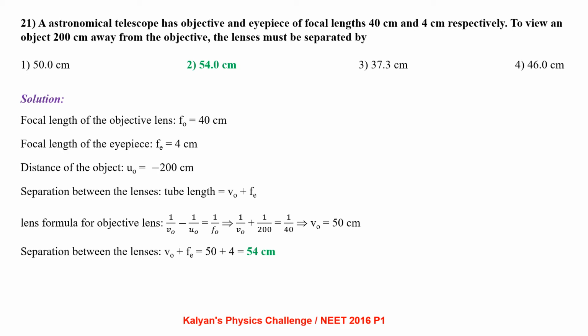Writing the lens formula for objective lens, 1 by V0 minus 1 by U0 equal to 1 by F0. From there we get V0 equal to 50 centimeter. Now the separation between the lenses is V0 plus Fe, that is 54 centimeter.